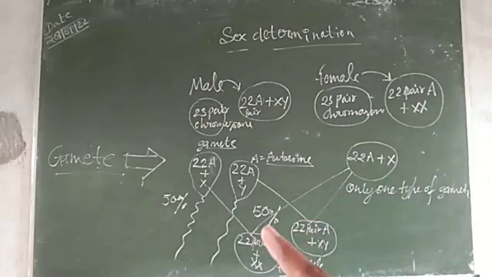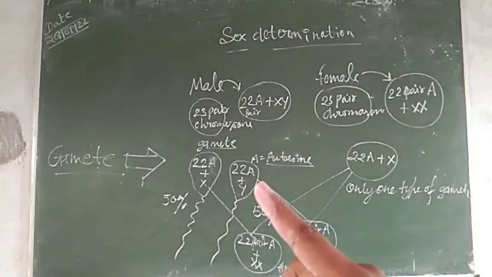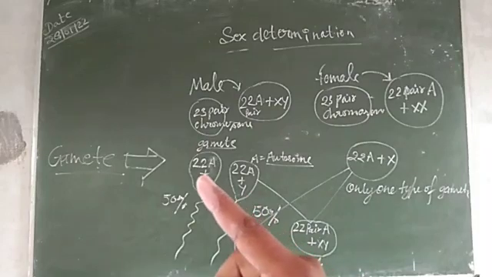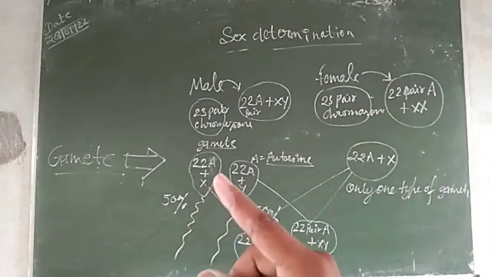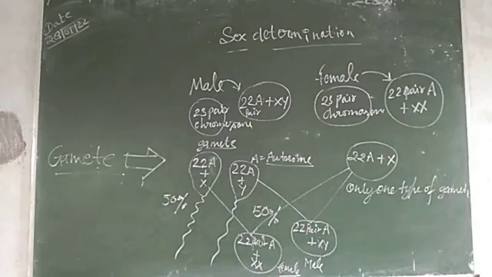So 50% have 22 autosomes plus the Y chromosome, and 50% have 22 autosomes and the X chromosome.